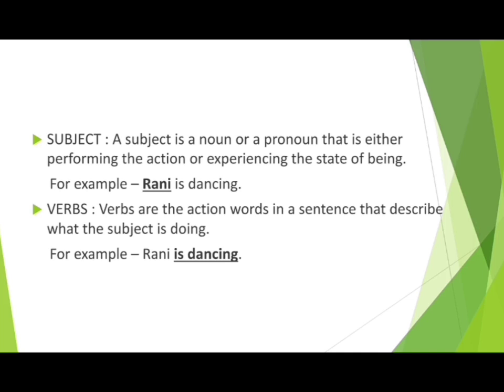I take another example. Mohan is playing. Mohan is doing something. So Mohan will be my subject. But what is Mohan doing? Mohan is playing. So is playing will be my verb. I hope till here there is no problem.